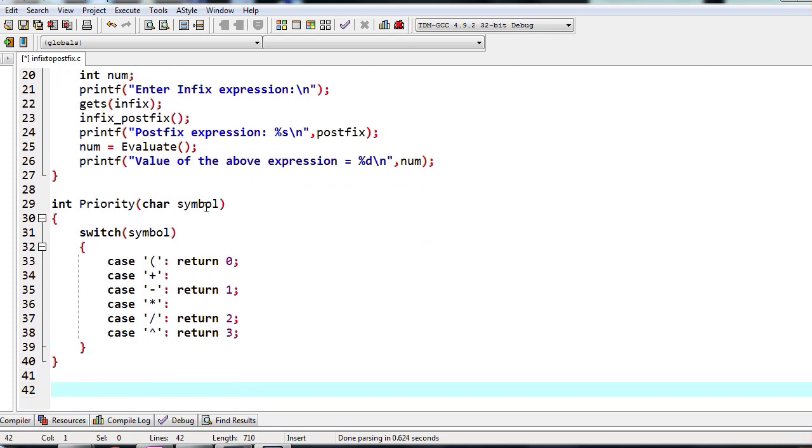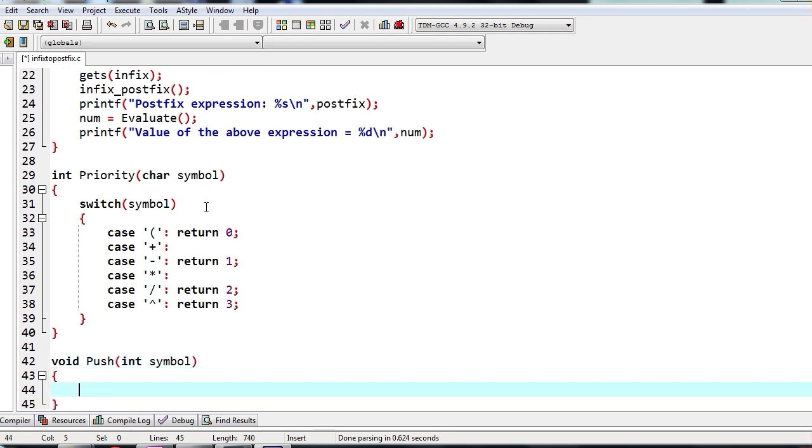So now let's write the functions for push and pop. Same way as before, we will do void push, and I have int symbol. Whatever symbol I pass, we are going to consider it as an integer value, though we pass a character symbol. Even if we pass a character symbol, it will be considered as int, because when we convert it to int, it considers the ASCII value of it. So I will take int symbol as the parameter for push.